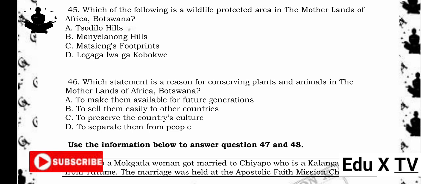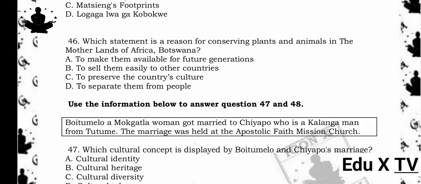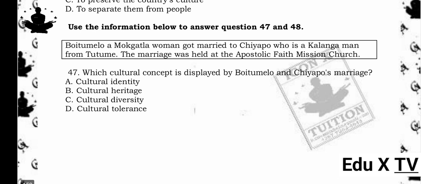Reason being, conserving plants and animals ensures they continue to exist for future generations to benefit from. Use the information below to answer question 47 and 48. Butimelo, a Mokgatla woman, got married to Chiapo, who is a Kalenga man from Tutum. The marriage was held at the Apostolic Faith Mission Church.